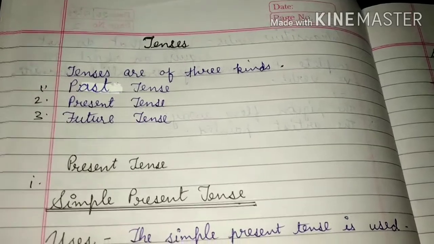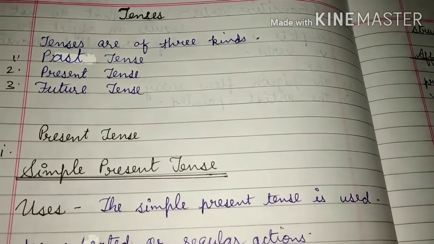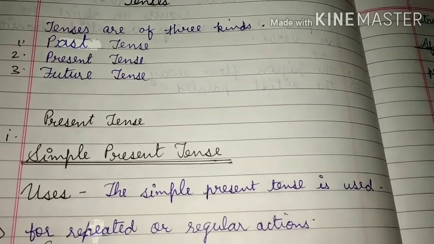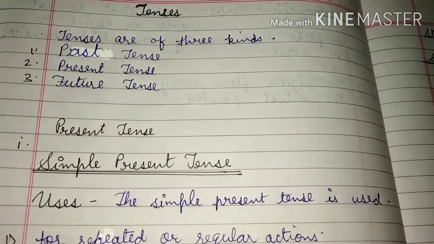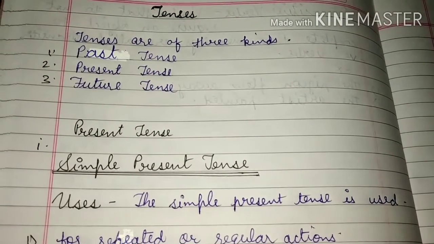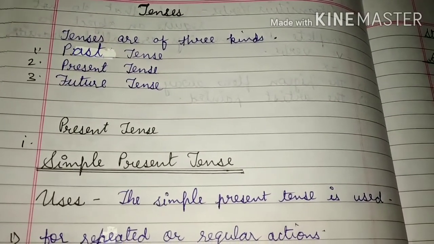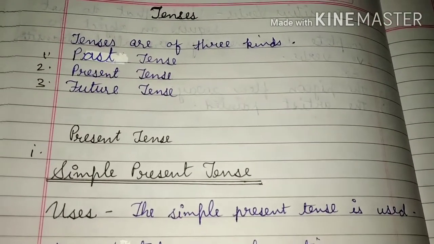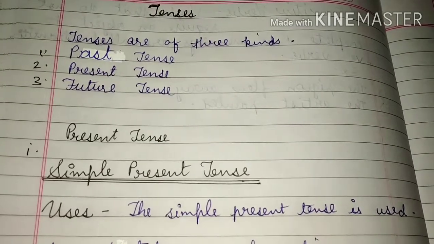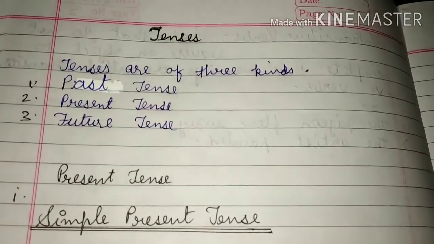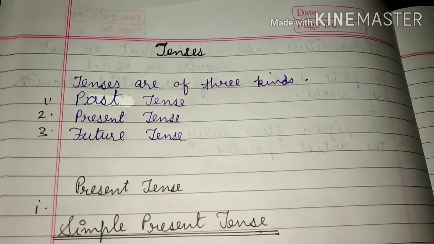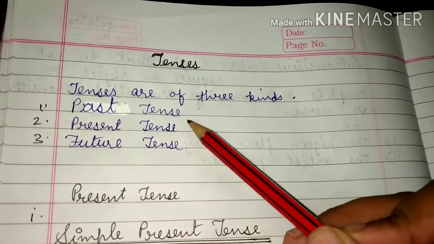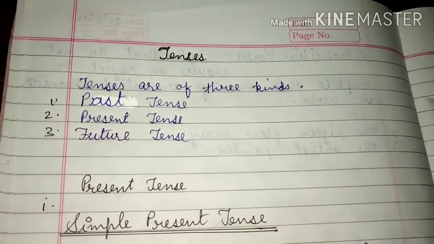Students, tense is the form of a verb which shows the time of an action and its degrees of completeness. The word tense means time. Students, there are three kinds of tenses: past tense, present tense and future tense.